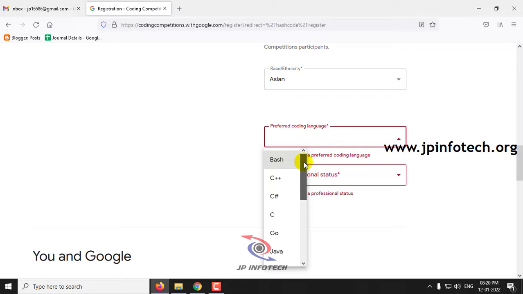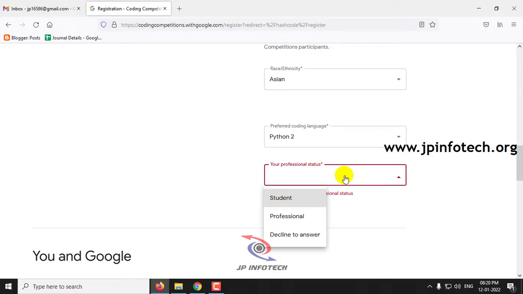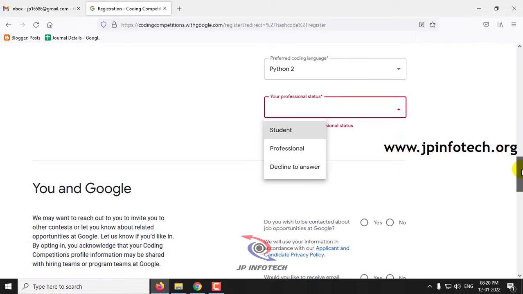And for your preferred coding language, you need to select one. There are various options given, like Bash, C++, C#, C, Go, Java, JavaScript, PHP, Python 2, Python 3, Perl, Ruby, and others. You can select whichever you need. Let me select Python 2. And you can select your profession here. This is for students or professionals, and anyone can go for this. So you can select whichever applies to you. Let me select student here.